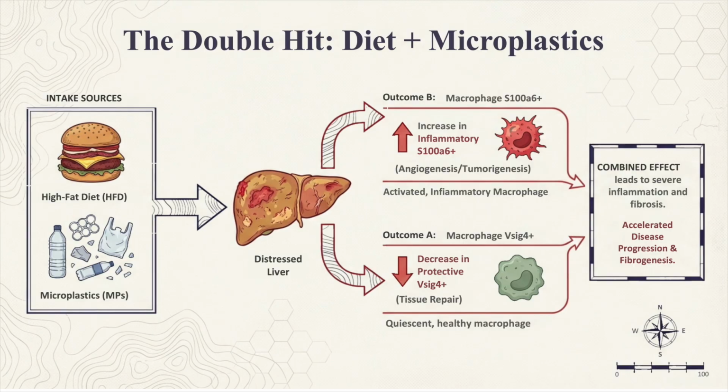High-fat diets combined with microplastic intake accelerate disease progression. This synergy increases inflammatory S100A6+ macrophages, outcome B, driving angiogenesis and tumorigenesis, while decreasing protective VSIG4+ macrophages, outcome A, essential for tissue repair, leading to severe inflammation and fibrogenesis.